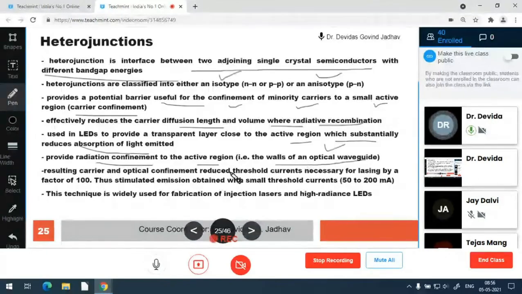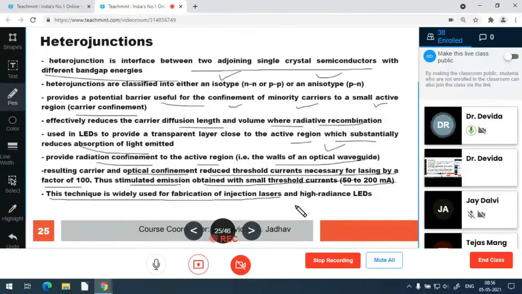So the carrier and optical confinement reduce the threshold current necessary for laser action. The laser action requires some threshold current that is reduced by a factor of 100, so the stimulated emission current is of the order of 50 to 200 milliamperes. This technique is widely used for fabrication of injection lasers and high radiance LEDs.